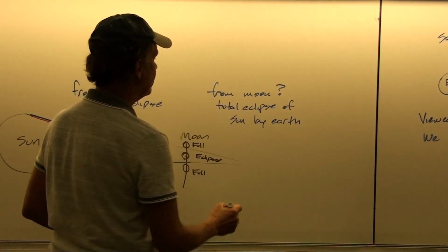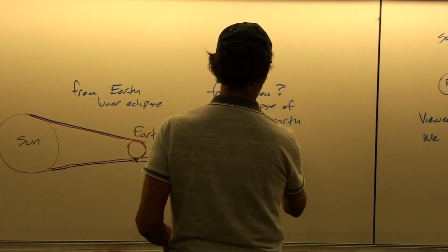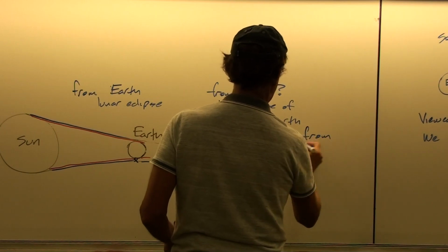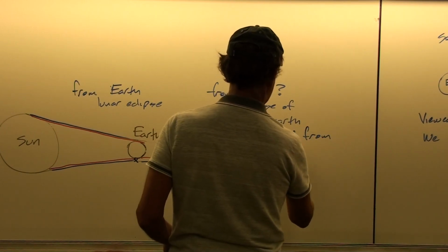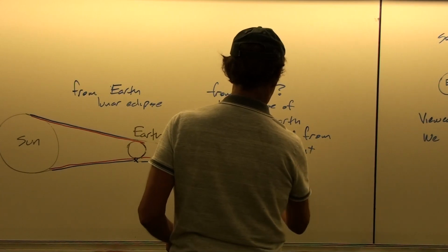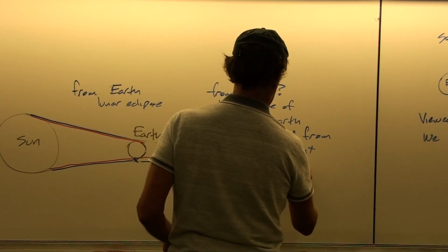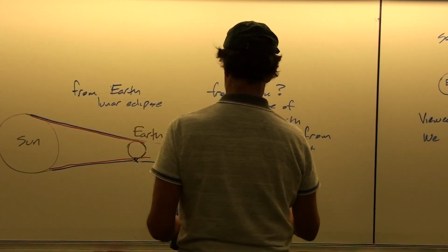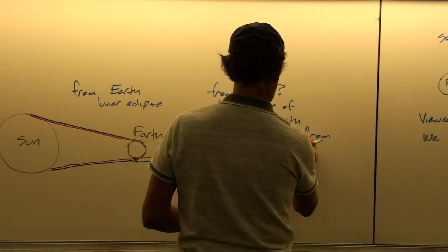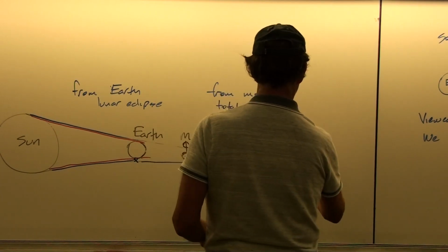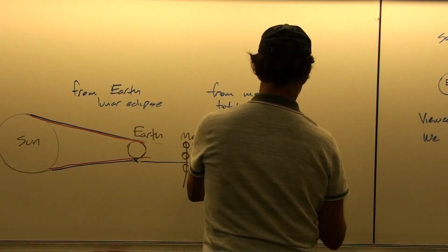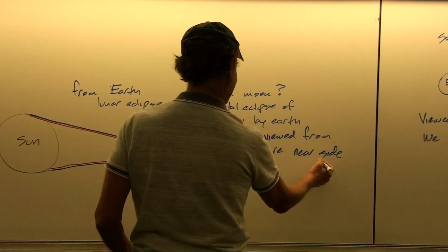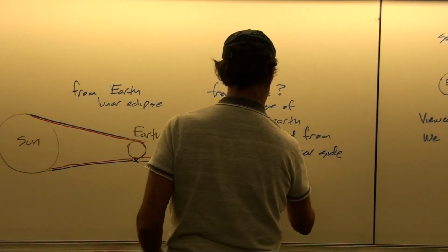And this would be viewed from the entire near side. It would be only nighttime side from the Earth's point of view, but it would be from the entire near side of the moon.